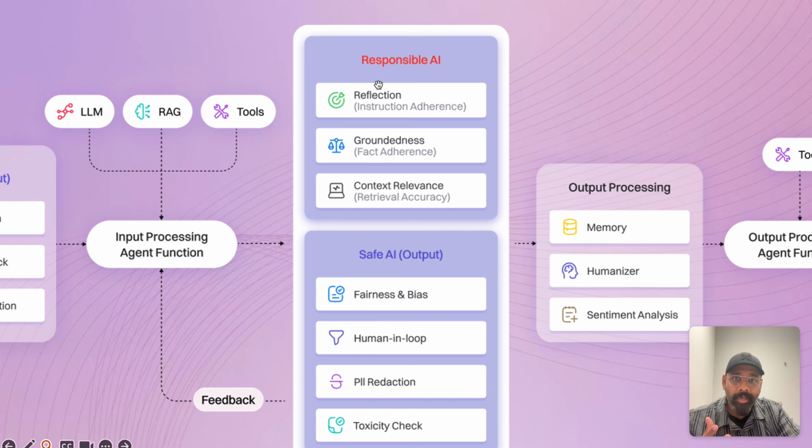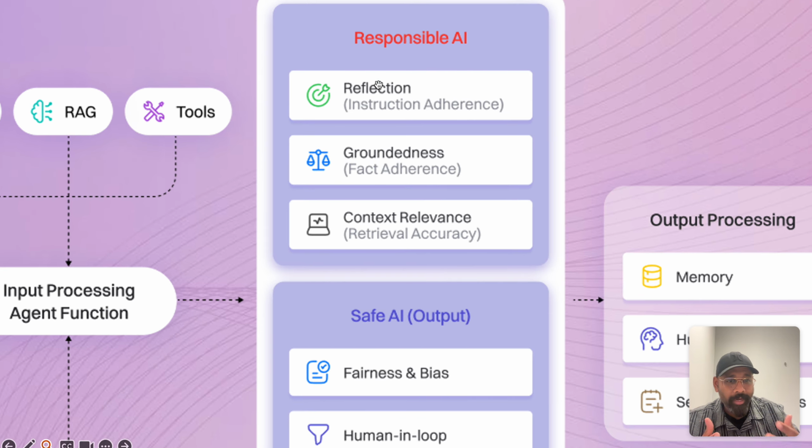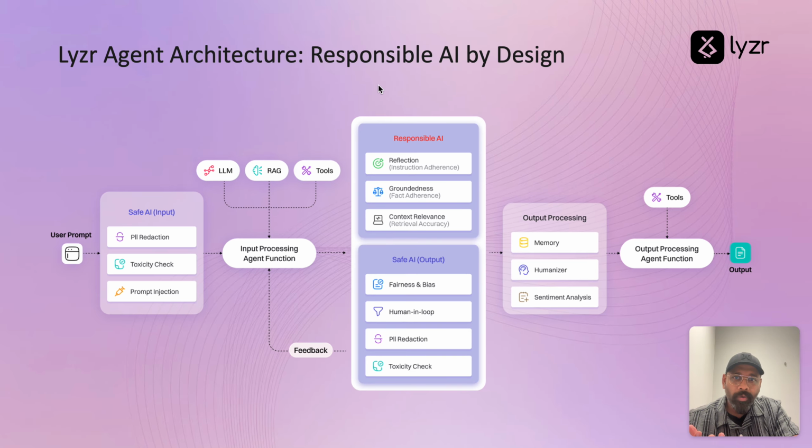And on the responsible AI side, additionally, the reflection happens. You can enable reflection to ensure that the agent adheres to the instruction. You can check for groundedness, where it adheres to the facts, etc. Only if it passes this, it goes to your output processing, where it writes into the memory and moves on to the next step.